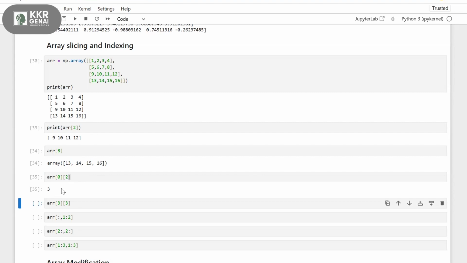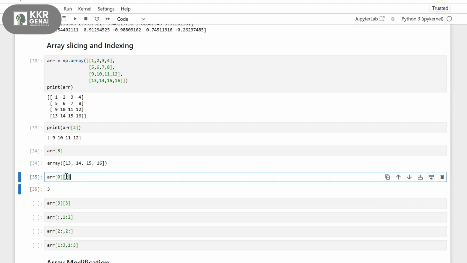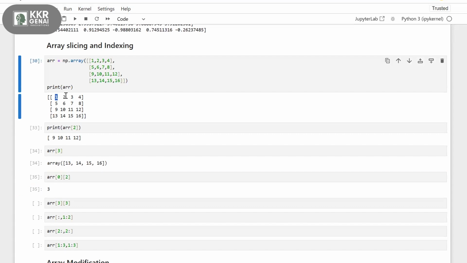The output is 3. How are we getting this? First, array of 0 means it will go through the first row, 1, 2, 3, 4. Then it takes the second number, here it is 2, right? 2 means the third column. Again, it starts from 0, so 0 means the first column, 1, 5, 9, 13. And 1 is the second column, 2, 6, 10, 14. And 3, 7, 11, 15.